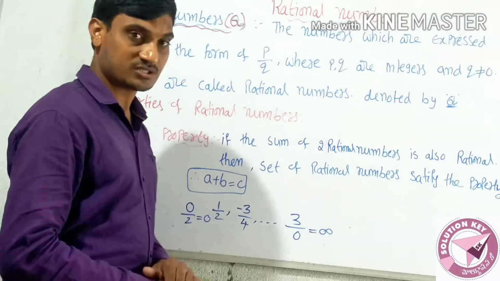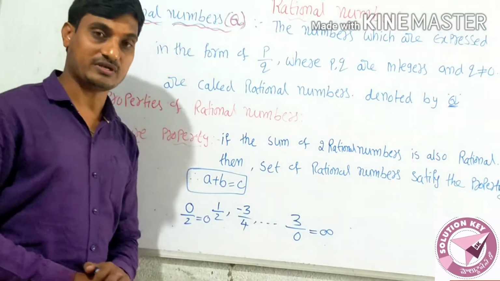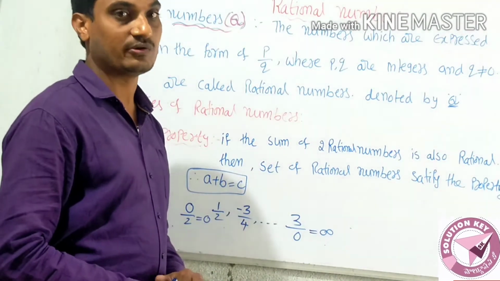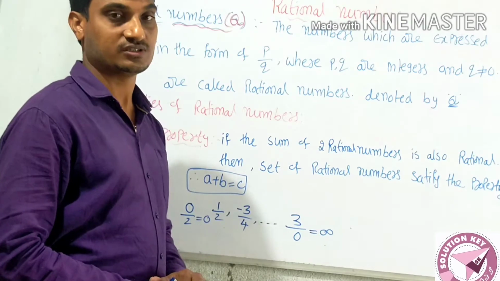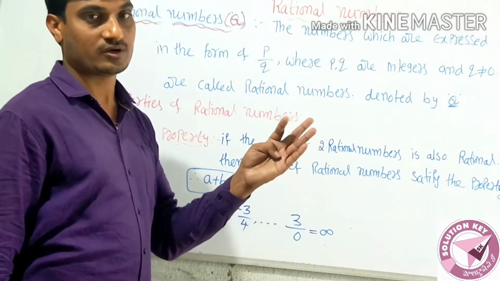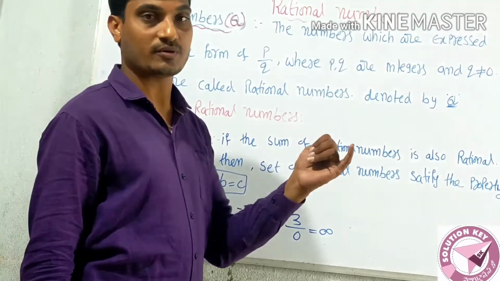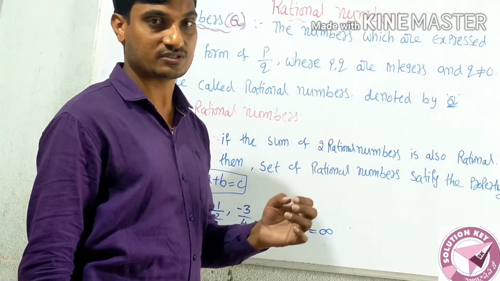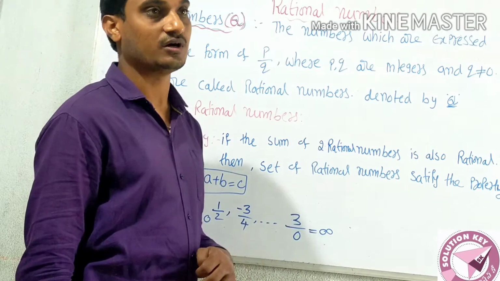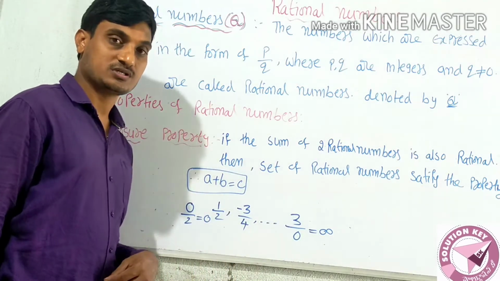For rational numbers, in 8th class as well as 6th and 7th class, we learn some properties: closure property, commutative property, associative property, and distributive property, and so many properties under addition, subtraction, zero rule, and rule of one.